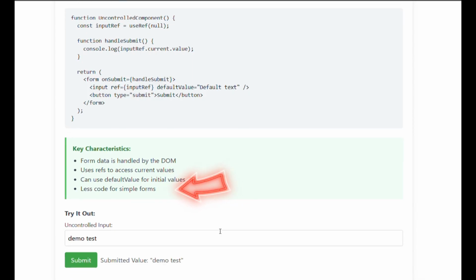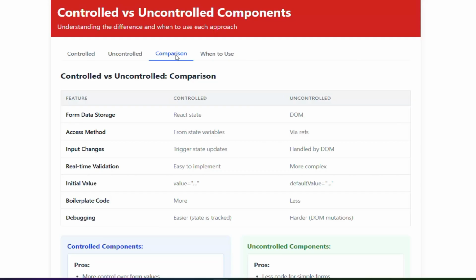Controlled versus uncontrolled comparison. Form data storage: controlled uses React state, uncontrolled uses the DOM. Access method: from state variables, versus via refs. Input changes: trigger state updates.